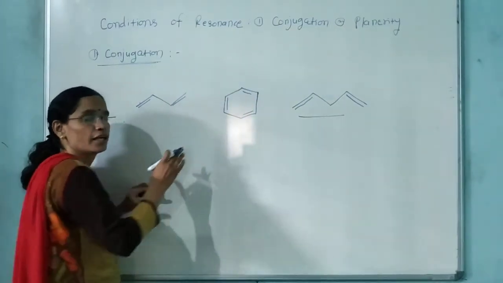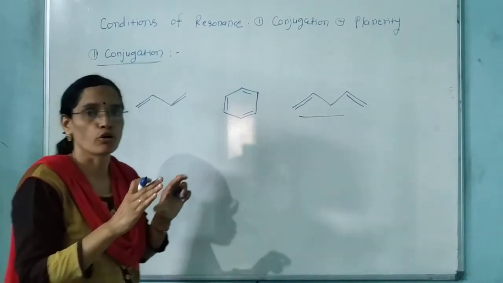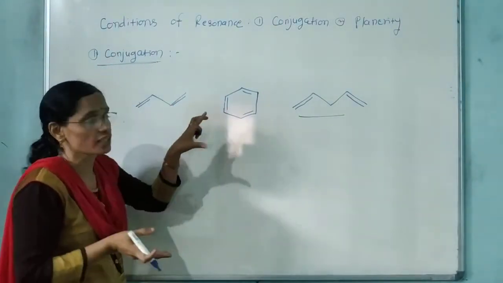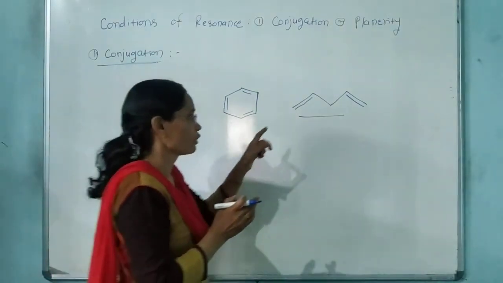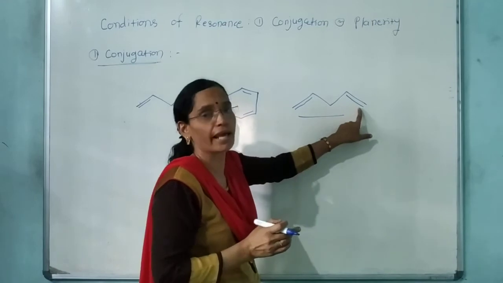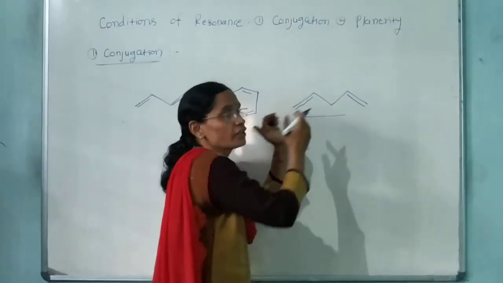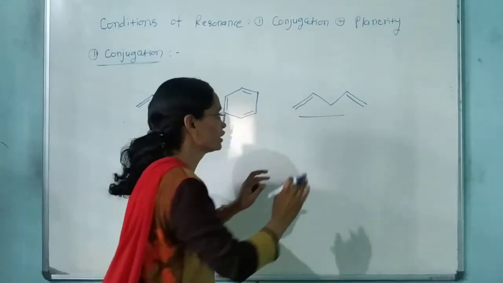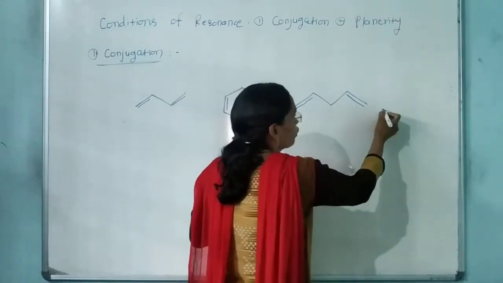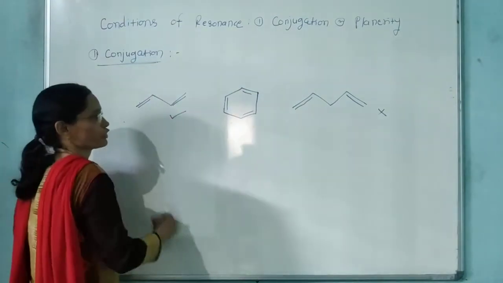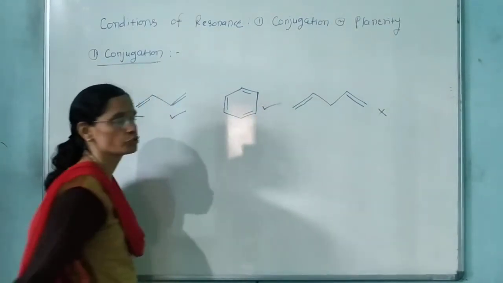इसे क्या बोलते हैं, double bonds and single bonds are in conjugation with each other. What is conjugation? Double and single bonds are in conjugation with each other. Now here are also double bonds, they are also 2 in number, but they are far apart from one another. They are not alternate with each other. There are 2 single bonds between the 2 double bonds. So the 2 double bonds are not conjugated. These double bonds are in conjugation.